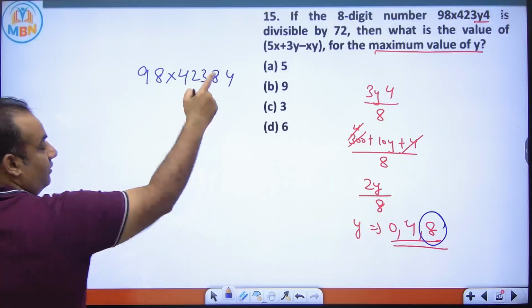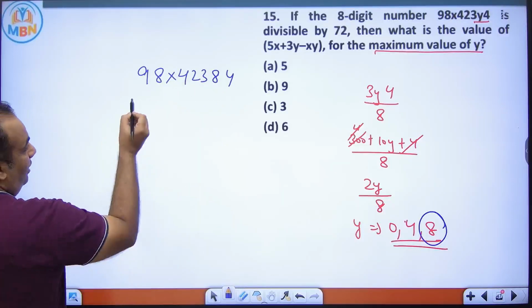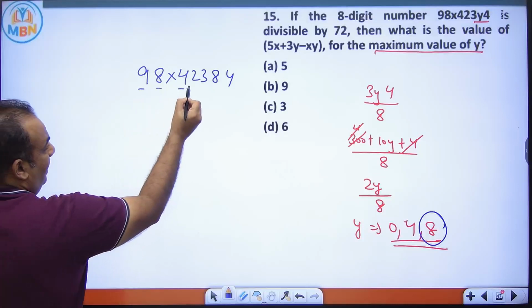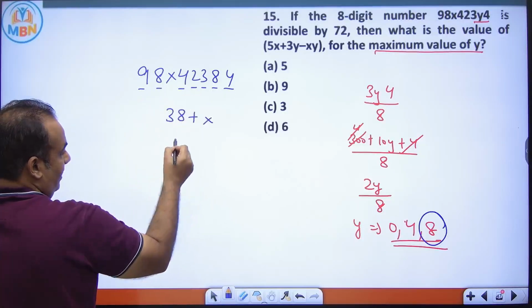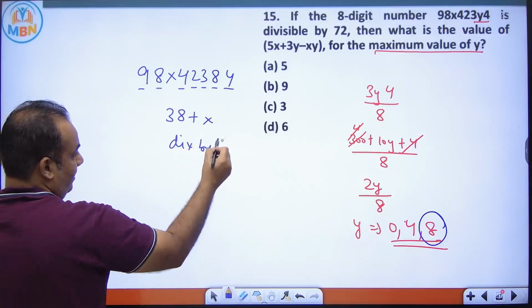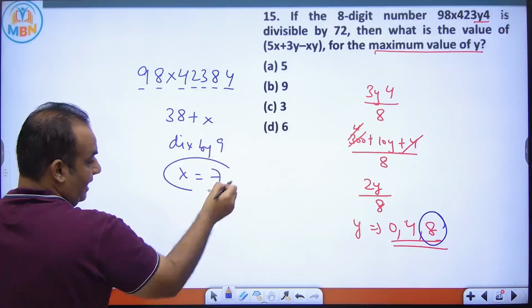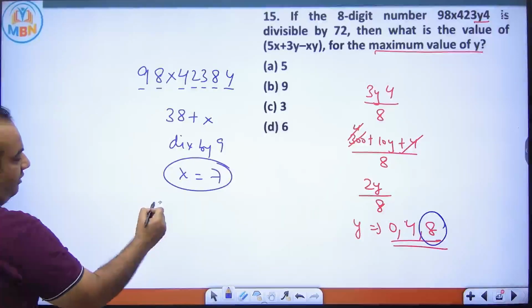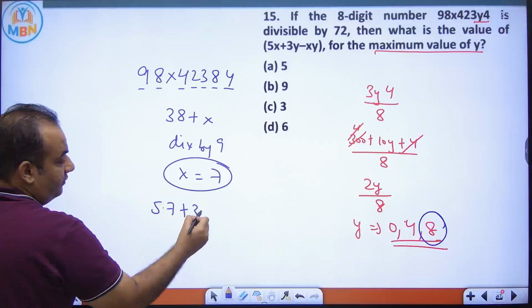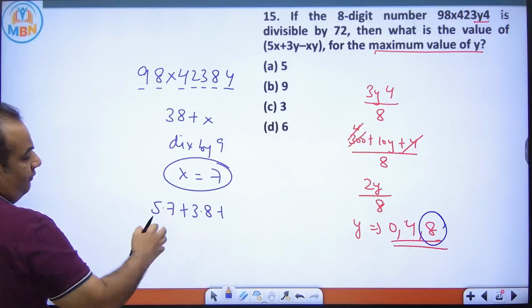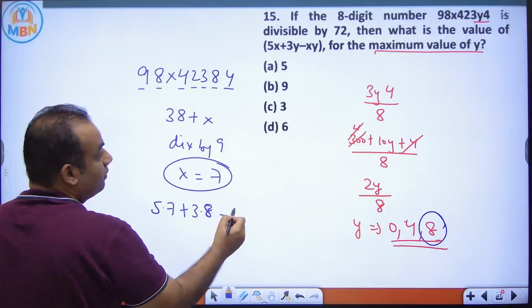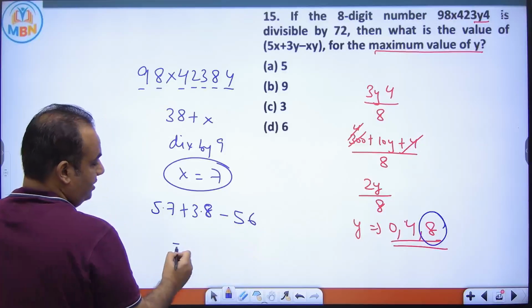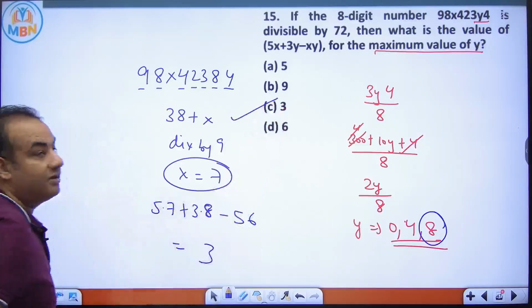Now if y is 8, this number is 98x42384. Now this is divisible by 9 also. If you add all the digits: 9, 17, 21, 23, 26, 34, 38. So 38 plus x is divisible by 9, so x has to be 7. x is 7, y is 8. Put the values: 5 7s are 35, 3 8s are 24, 59, 59 minus xy. xy is 56. So the answer is 3.